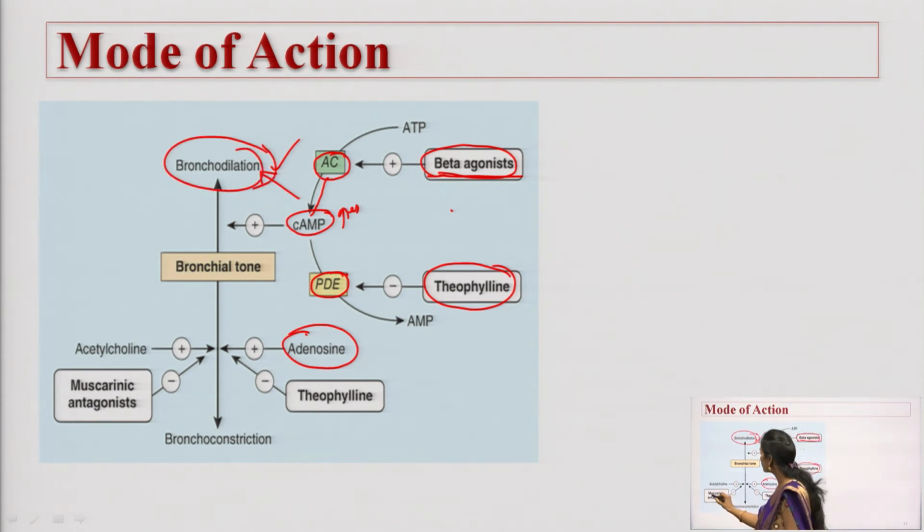And next one is muscarinic antagonists. What are the muscarinic antagonists? Muscarinic antagonists are also called anticholinergic drugs. Anticholinergic drugs will cause bronchial dilation. So, this is the mode of action of all bronchodilators like beta agonist drugs, theophylline and muscarinic antagonists, which you call anticholinergic drugs.